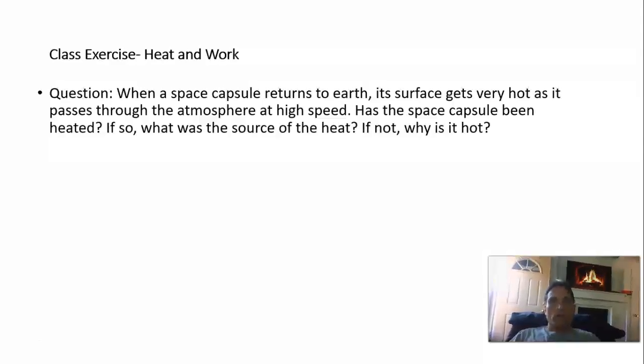So, a space capsule returns to Earth, and it goes through the Earth's atmosphere. It gets very hot. Why? Has the capsule been heated? Or if not, what is the cause of the increase in the energy, the thermal energy of the capsule? So the answer is no. The capsule has not been heated. Heat is transfer of energy due to temperature differences.